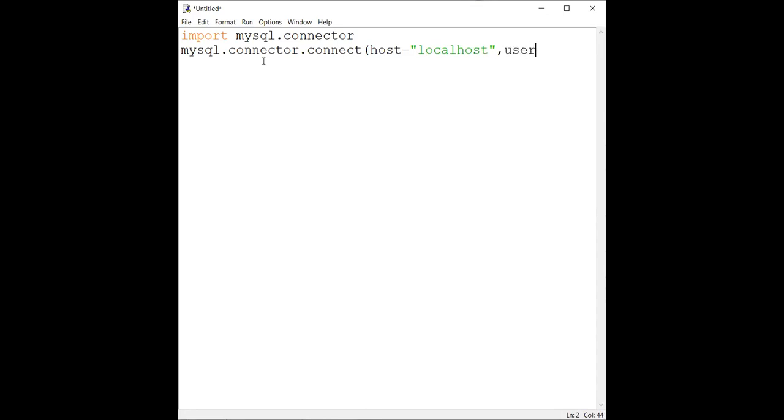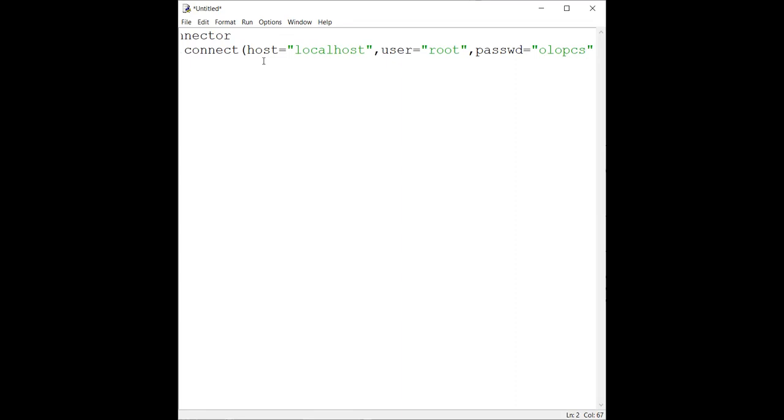Then username. You cannot change the spelling. Remember this: user means user only you will write, host means host only you will write. You cannot change it. For user, by default, when we have installed MySQL, everybody's username is root. So again, it is fixed. Then we have password. For password, remember, it is passwd, not the complete word password. passwd is equal to whatever the password is, for example we are writing OLOPCS. Whatever is the password of MySQL in your system, that only you are going to write.